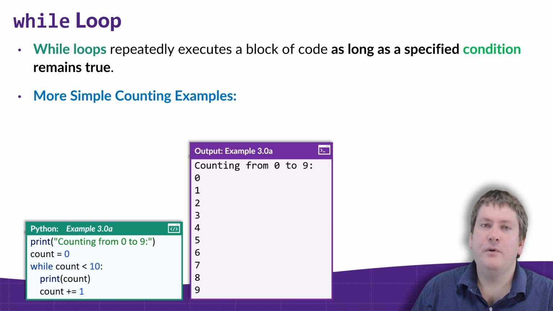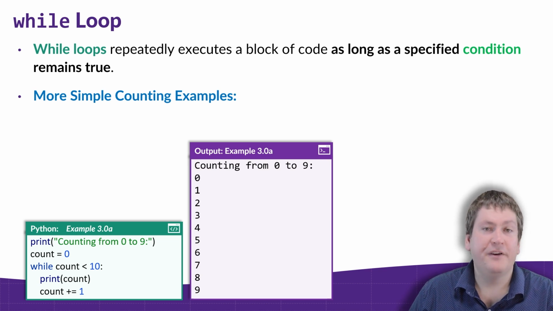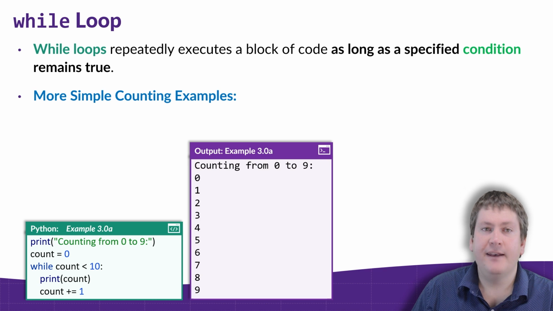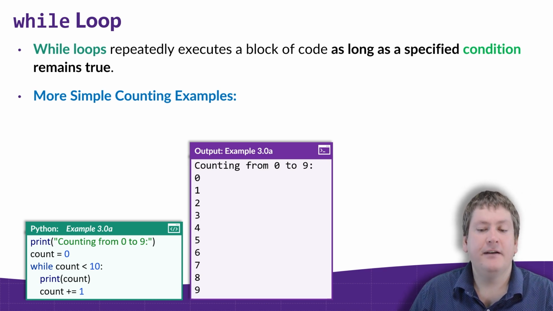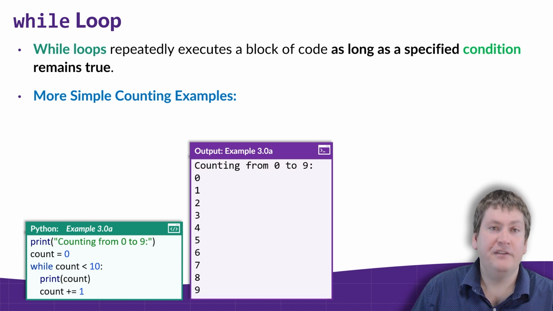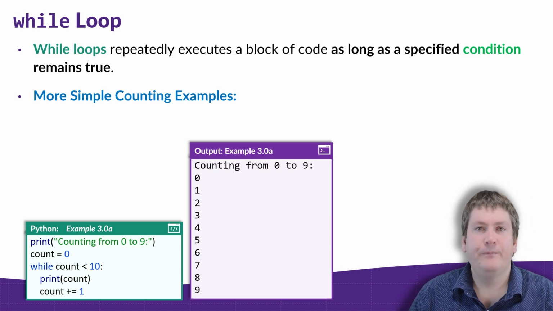So we start at 0, then we keep adding 1. So we get 0, 1, 2, 3, 4, 5, 6, 7, 8, 9. And on that last iteration where we print out 9, we then add 1 to 9 to get 10. So 10 is stored in count, the loop restarts, and we get the condition 10 less than 10, which is false, so the loop exits.